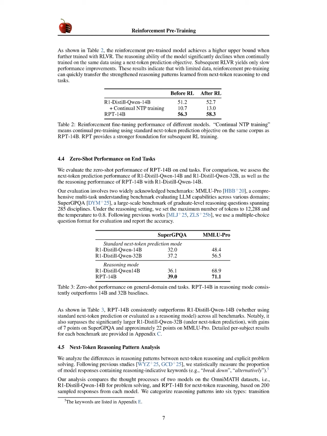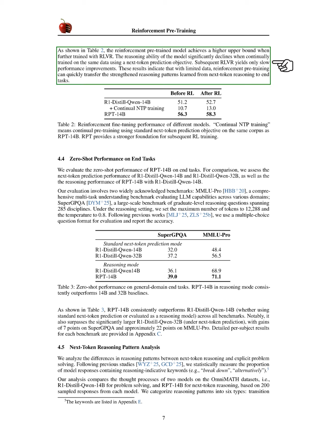Section Summary. In this section, we demonstrate that reinforcement pre-training, RPT, enhances the language modeling and reasoning capabilities of large language models, as evidenced by improved next token prediction accuracy across varying difficulty levels. We also find that RPT models can be effectively fine-tuned with reinforcement learning, leading to better performance on downstream tasks compared to traditional next token prediction methods.